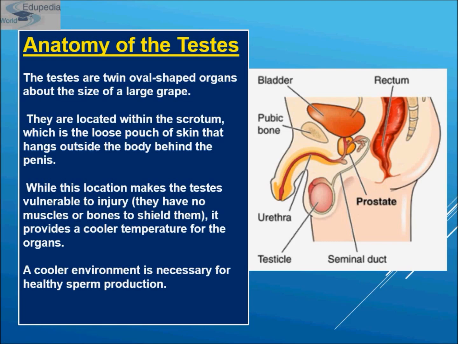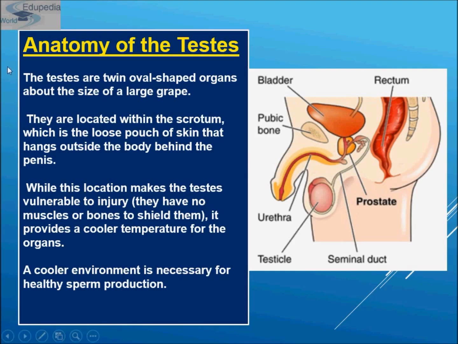These cells are endocrine in function, and they secrete male sex hormones called androgens. Androgens are steroids in nature, and the most significant one is testosterone.